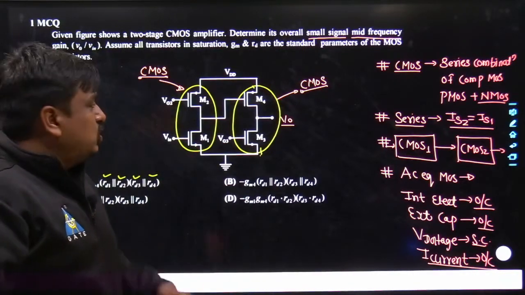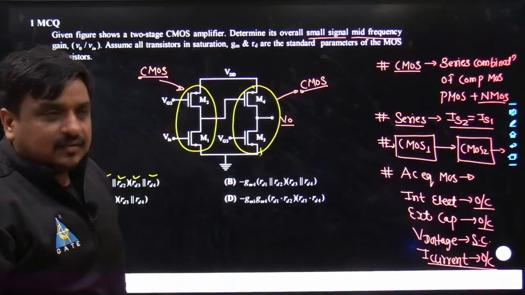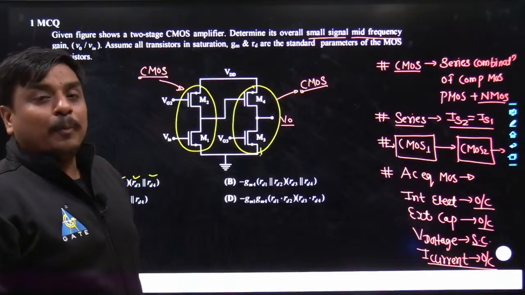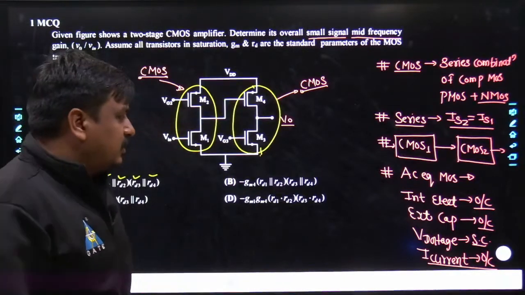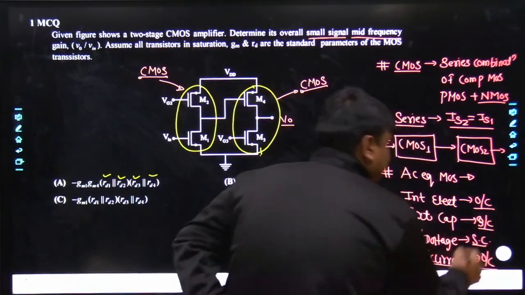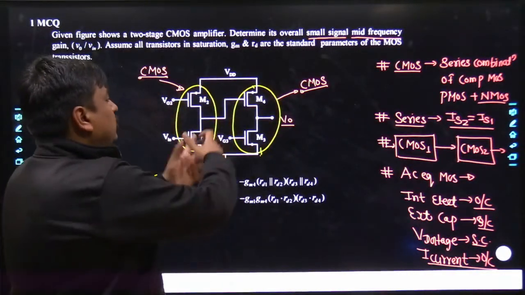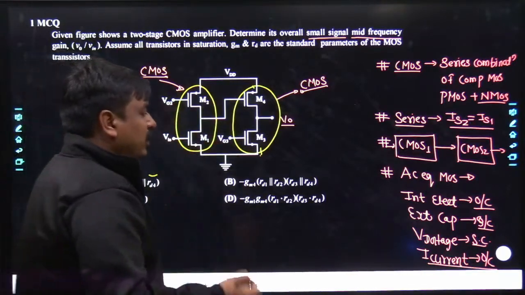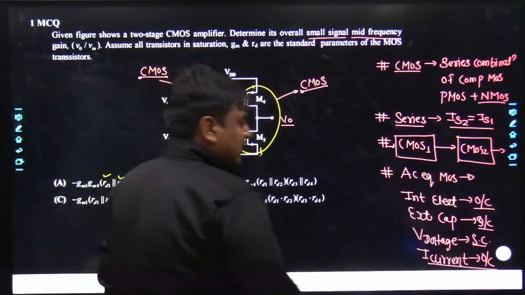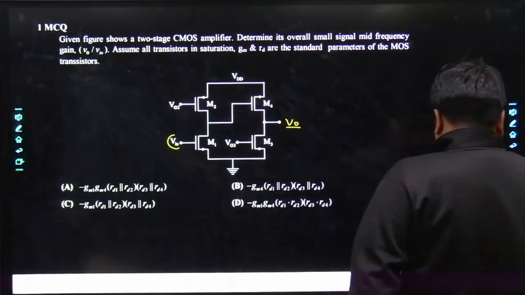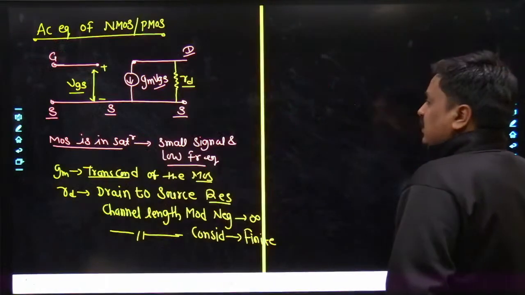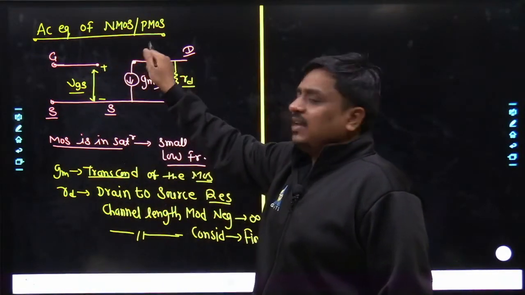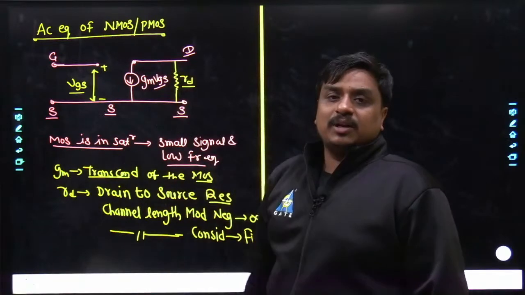Definitely you are forced to apply the AC analysis. In case of AC analysis, all of the internal capacitances become open circuited and all of the external capacitances become short circuited. Although I do not have any external capacitances, so definitely I'll be keeping everything aside. Once you take the equivalent circuit of the MOS on the AC platform, you will not have any capacitances between any of the terminals.